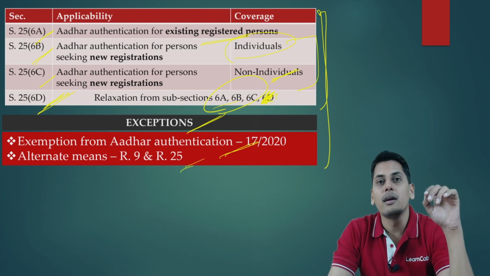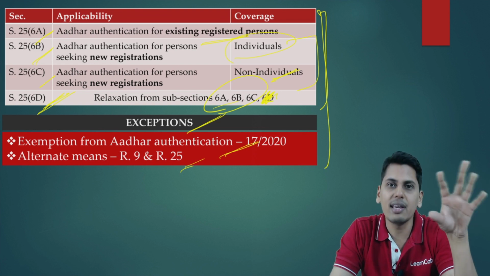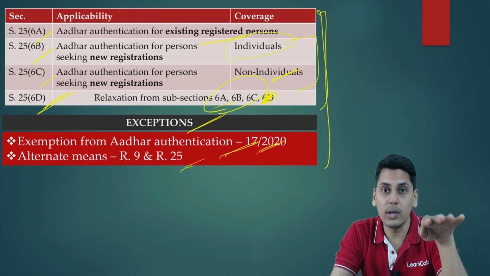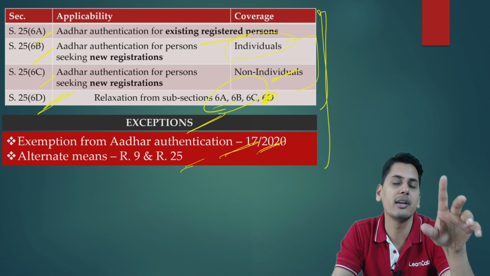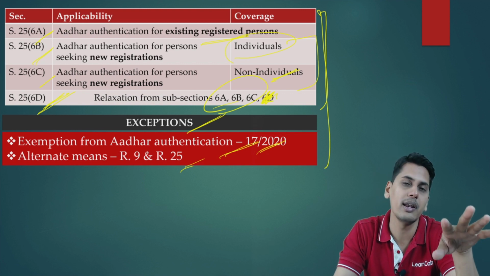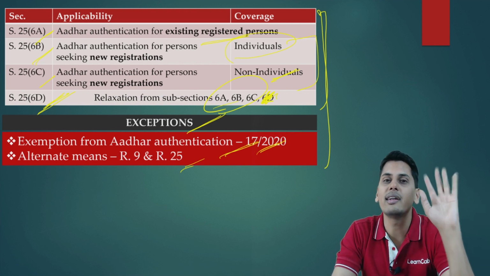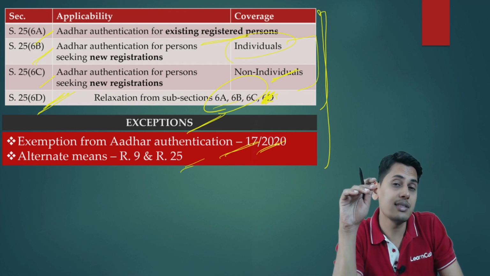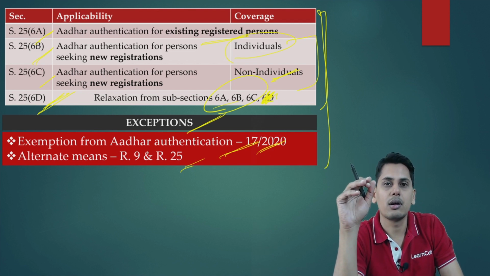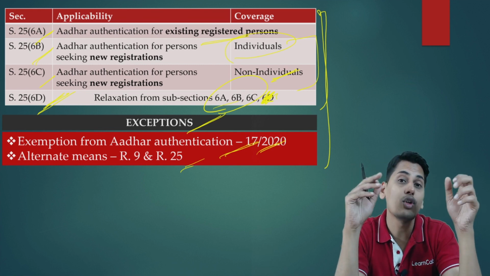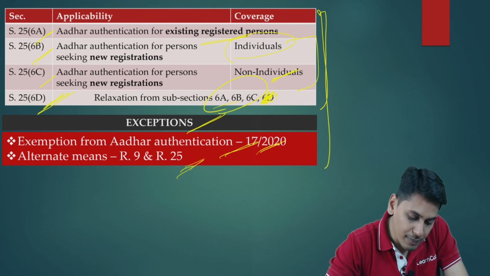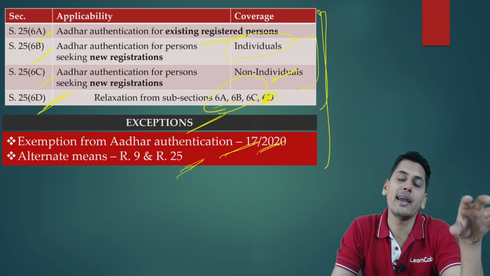That means if a person is not having an Aadhaar number, he is not covered by this notification 17/2020, which means that he is required to authenticate his Aadhaar. He is not covered under 25.6D. He is not exempted from authenticating his Aadhaar. So friends, in this case, a person is either not having an Aadhaar number or he is having but is not in a position to authenticate his Aadhaar number. For him, alternative means is being provided in rule number 9 and rule number 25.